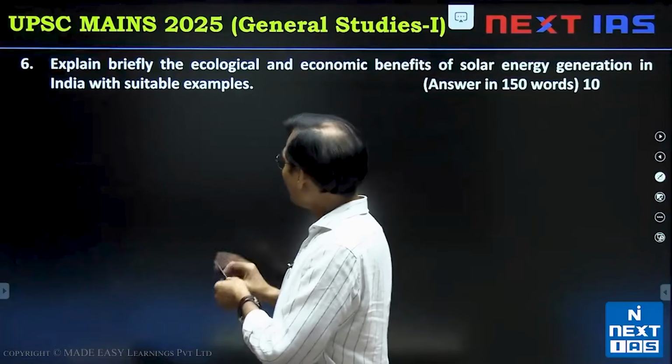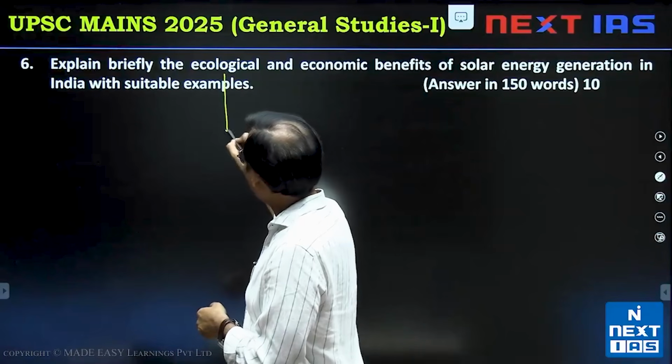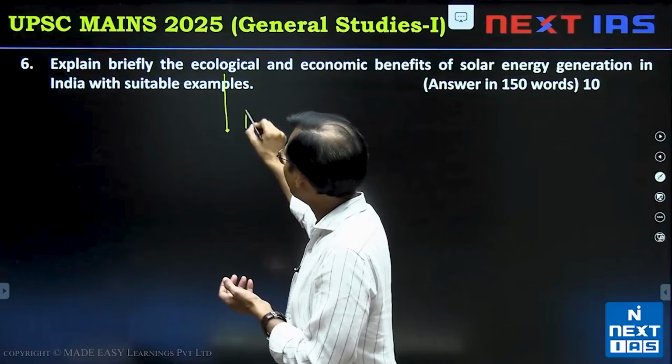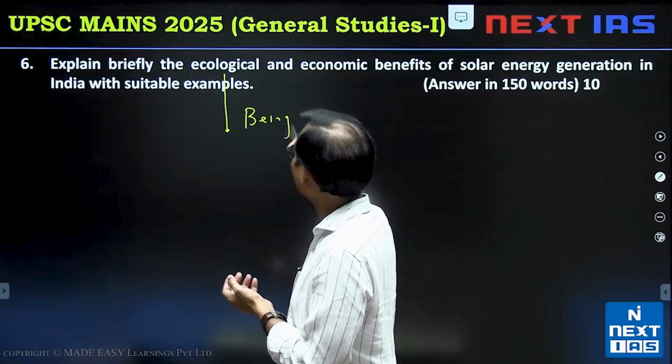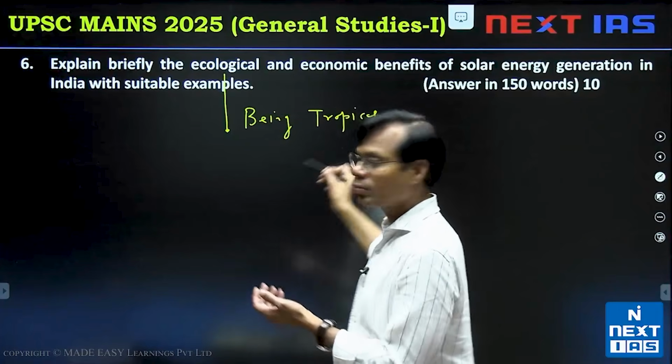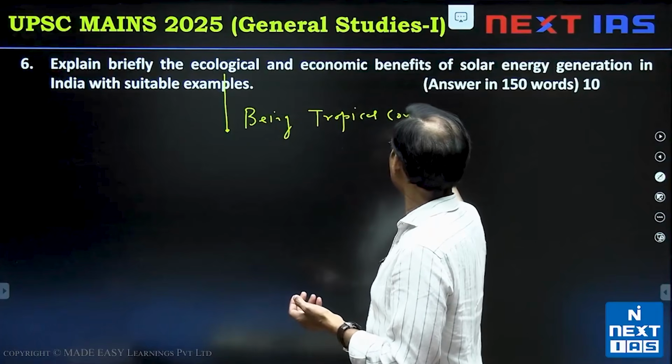And for example, I can say that India is of course full of potential for solar energy, being a tropical nation. So you can write this down in the beginning: being a tropical nation, huge potential of solar power.